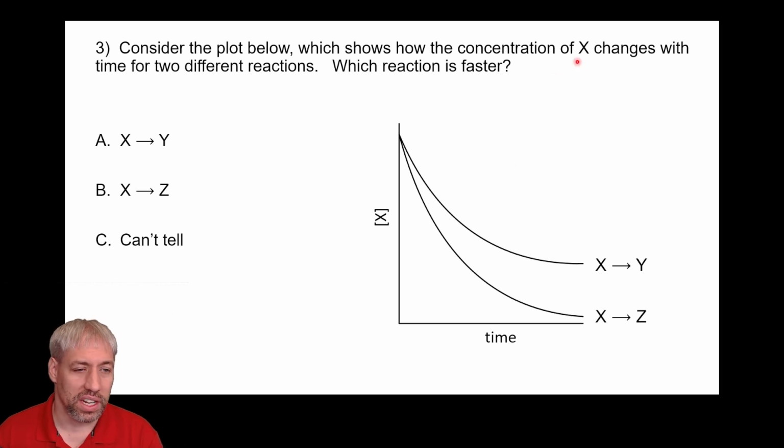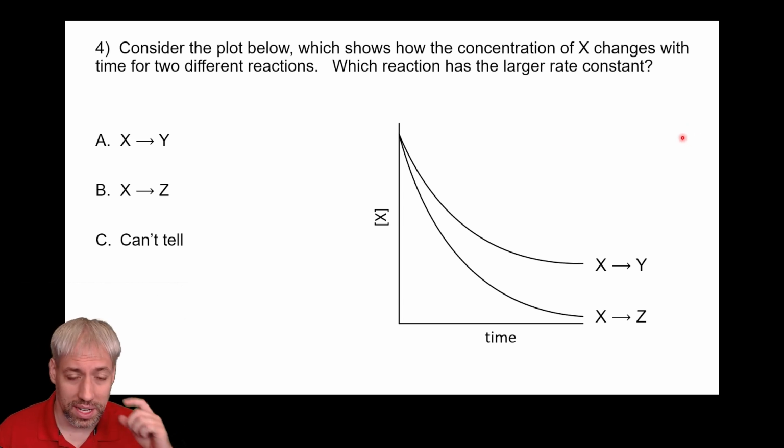So which reaction is faster? And so we have X turning to Y, X turning to Z. We don't know anything about the rate laws, but looking at the graph, we can say something about which one's faster, right? The one that has the greatest change in X with respect to time. So X to Z is faster. So the answer is B in this case. And so we don't know the actual numbers, but we do know that this slope change is much faster than this one. And so X to Z is happening faster.